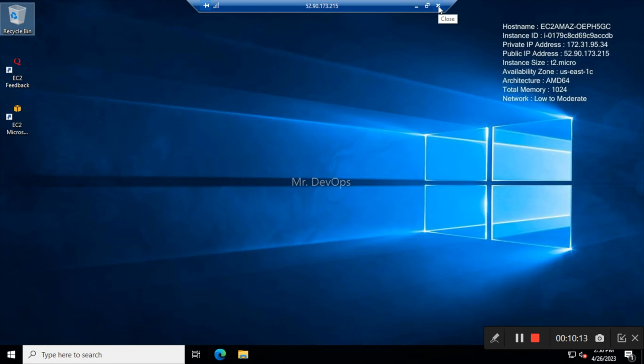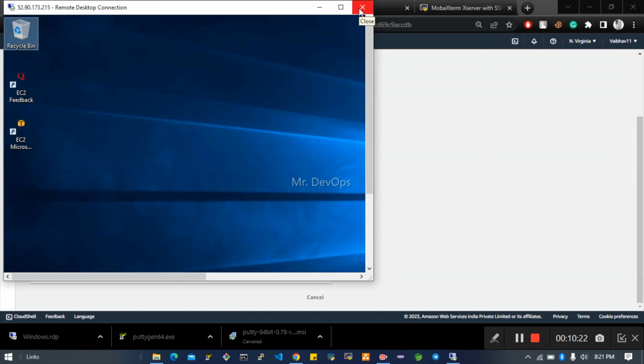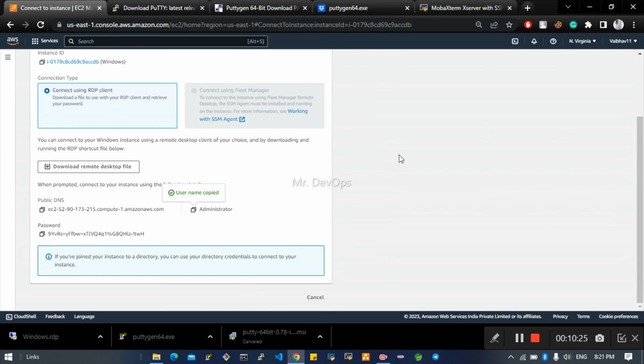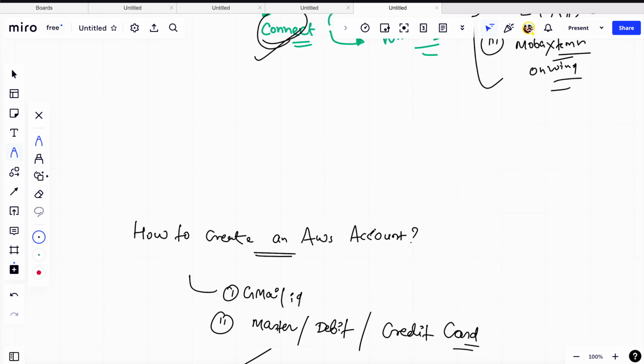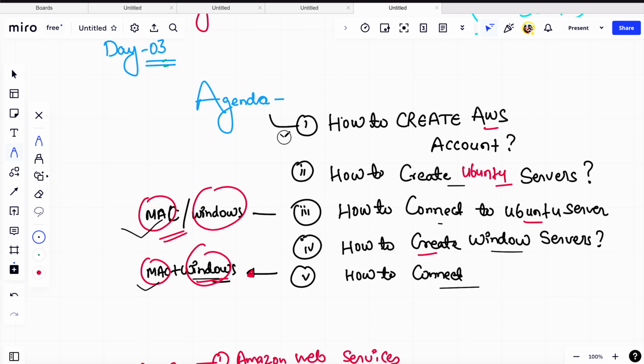We have seen how we can access Windows server and the Ubuntu server on Windows, and apart from that we have seen various methods to connect. So this is how we have completed. We have seen today how we can create an AWS account. We have created the Ubuntu server. We have tried to connect with that Ubuntu server on Mac as well as Windows. We have seen how to create Windows server and how to connect to that particular Windows server on Mac as well as Windows.